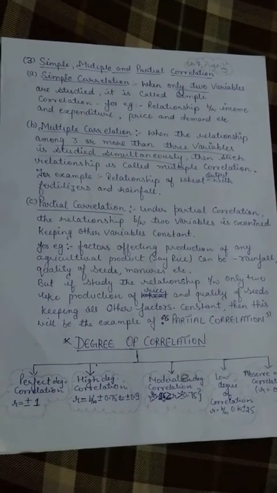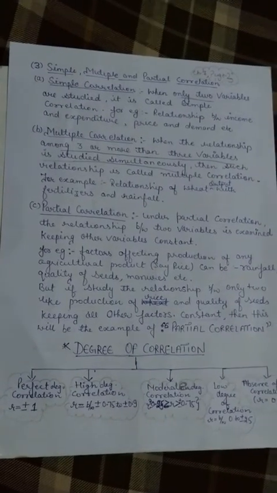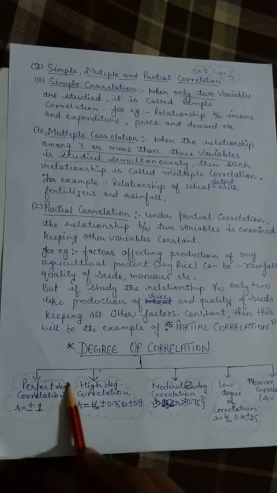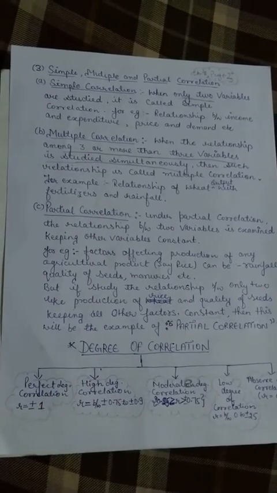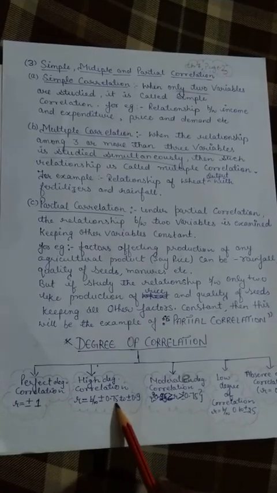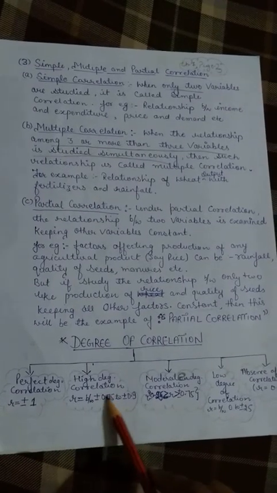After calculation, or after plotting, when you find the value of R is either +1 or -1, you can say that it is perfect degree correlation. If you find the R value between 0.75 and 0.9, you can say that it is high degree correlation.